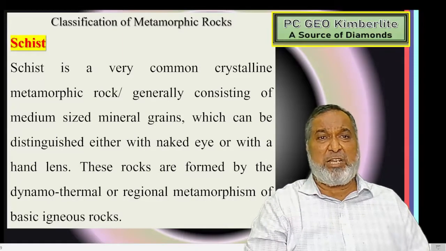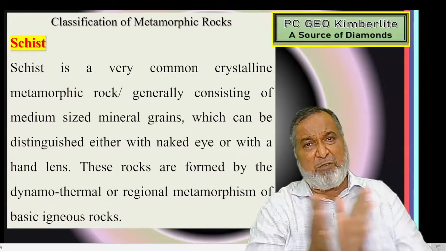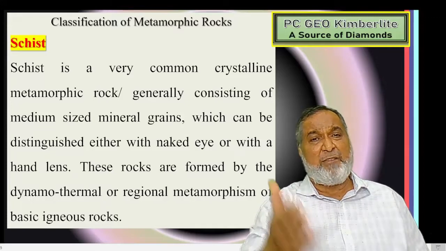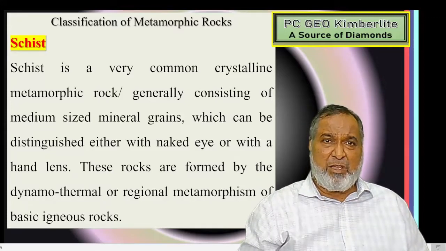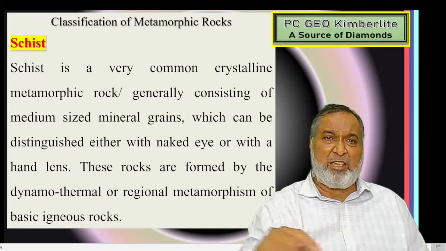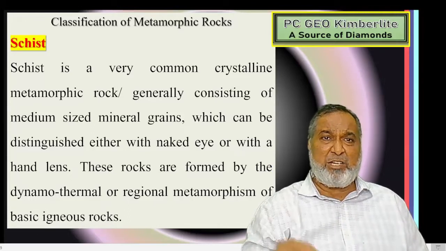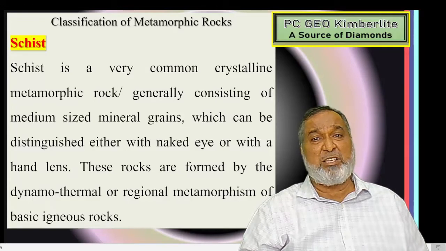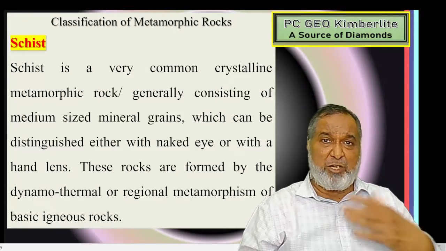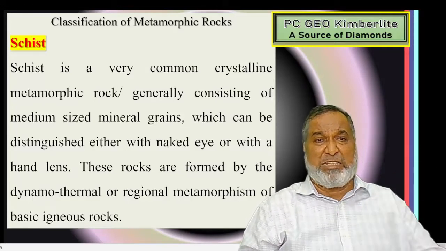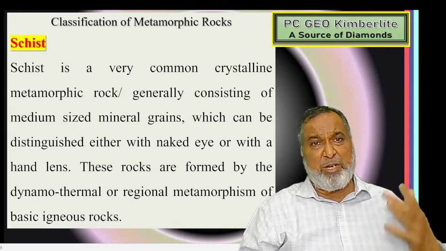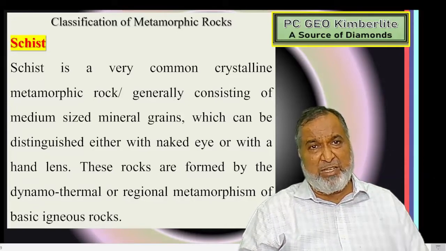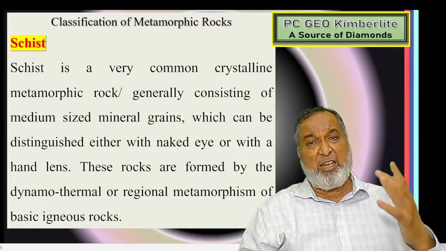Now in the cystose structure, whatever flaky or needle minerals are there, they are perfectly parallel, and there will be one set of cleavage. That is called schistose. And if the dominating mineral is hornblende, it is hornblende schist. If the dominating mineral is actinolite, actinolite schist. If sillimanite, sillimanite schist. If kyanite is dominating, kyanite schist.